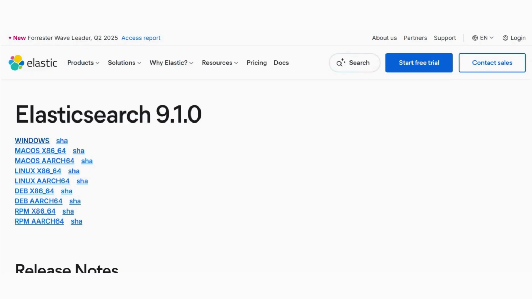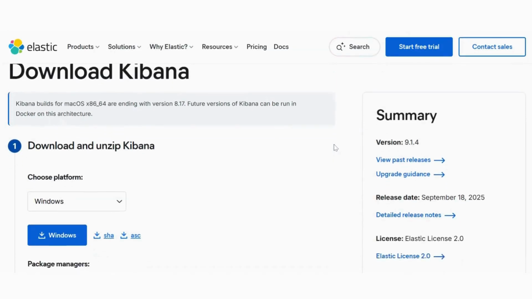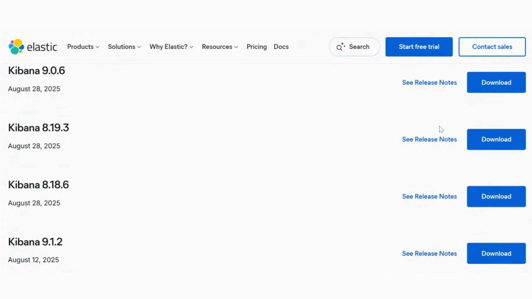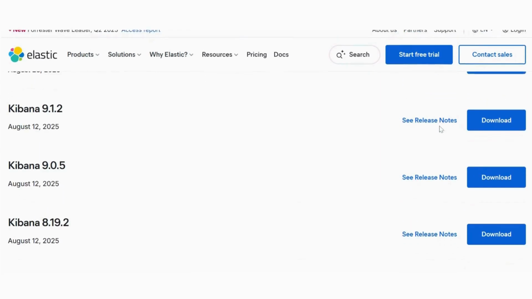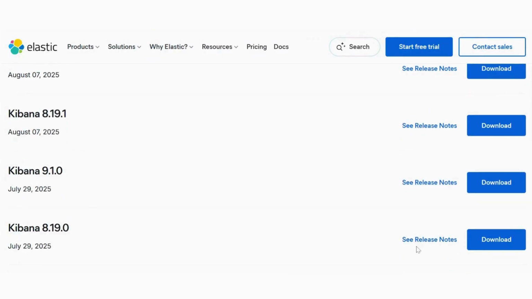Now, on the same download page, elastic.co/download, instead of Elasticsearch, click on Kibana at the top. Just like we did for Elasticsearch, click on View Past Releases to see older versions. We'll search for the same version, 9.1.0. Here it is, Kibana 9.1.0. Go ahead and download it as well.